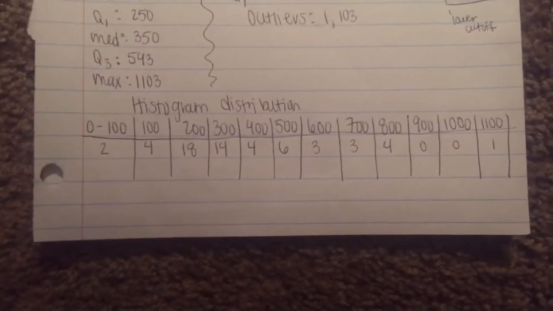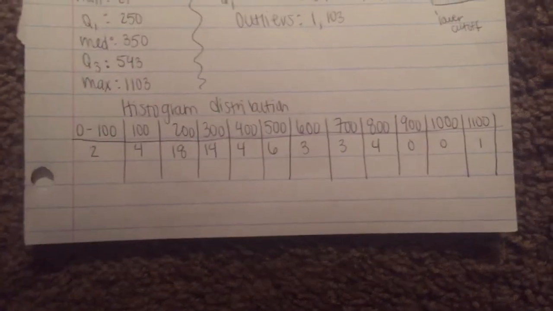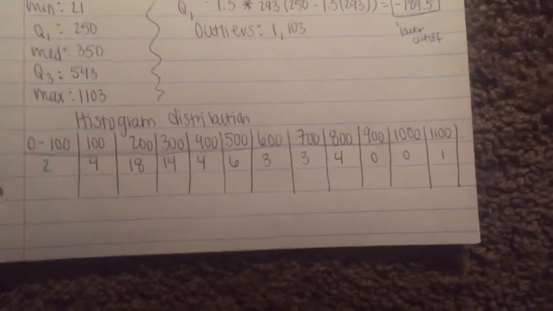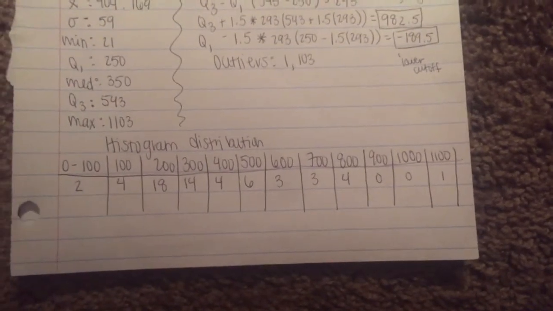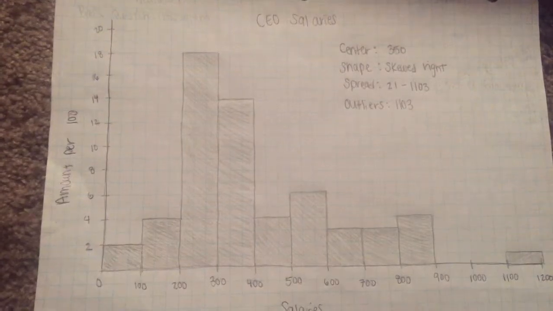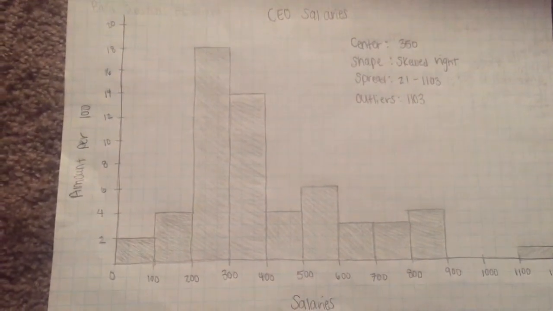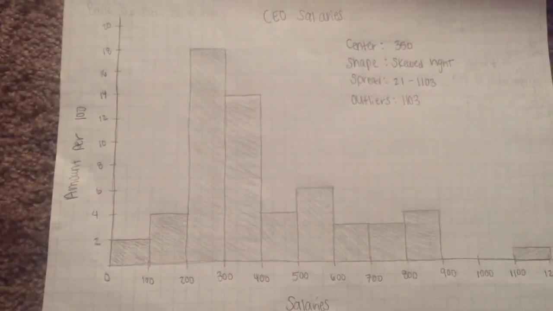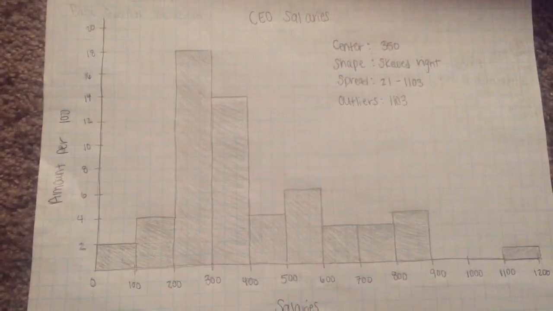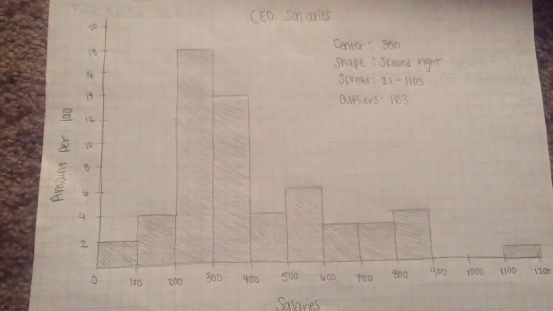From 900 to 1,000, there's 0. From 1,000 to 1,100, there's 0. And from 1,100 to 1,200, there's only 1. Next, you draw out your histogram graph. First, you label the y and x-axis and give your graph a title. Then you draw your graph based on your distribution information.